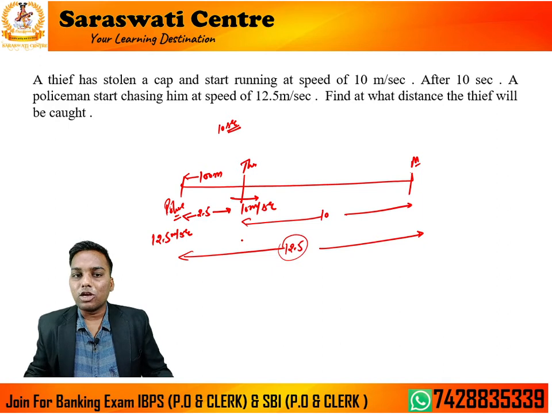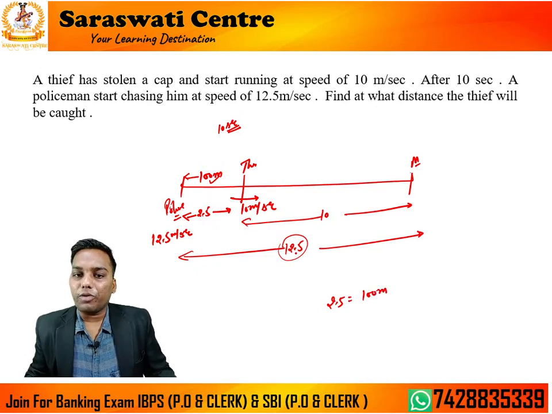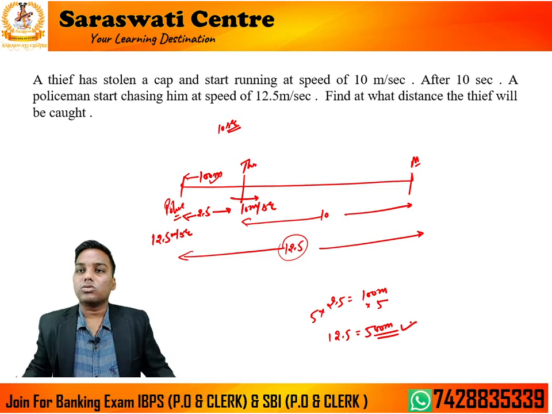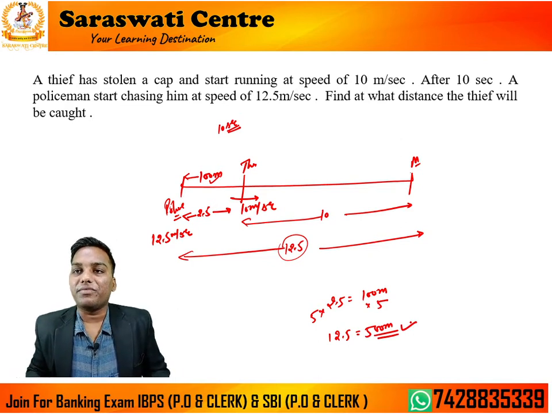So at what distance is the thief being caught? At 12.5. So can I say this 2.5 is equivalent to 100 meters? Now if I want to find out the 12.5, I need to multiply by 5, multiplying both sides. So this 12.5 is equal to 500 meters. So the answer for this question will be 500 meters.